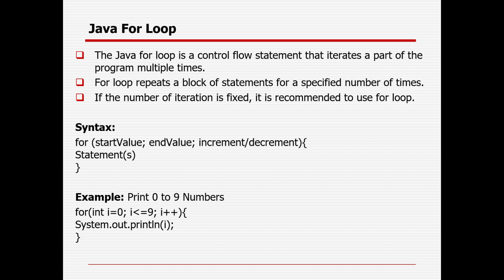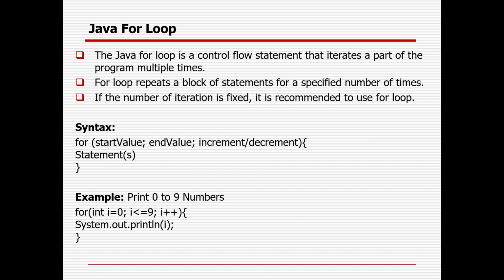Suppose I'm just giving a simple example. Suppose you are residing in a complex. There are a couple of towers, a couple of flats. There will be an occasion, your anniversary or your birthday, and you want to invite all the members. Maybe there can be some condition, I'll explain later how you can control the loop. So you can go to flats one by one and invite them. You'll be using some loop, one flat to another flat. That is the systematic way you can go, so that you will not miss anything.